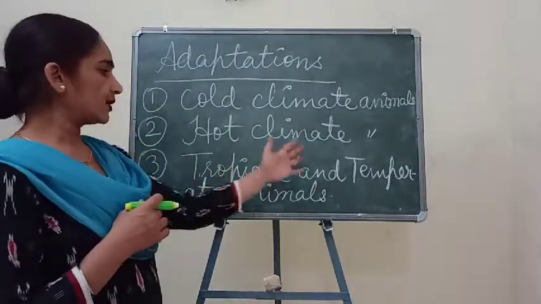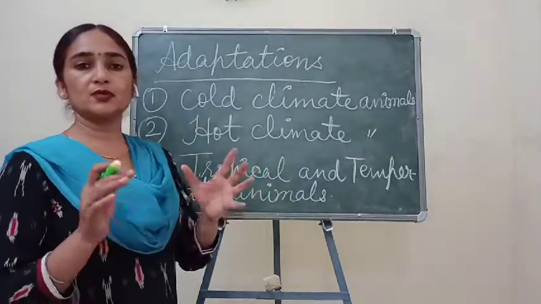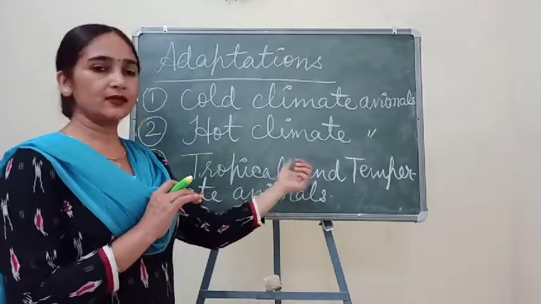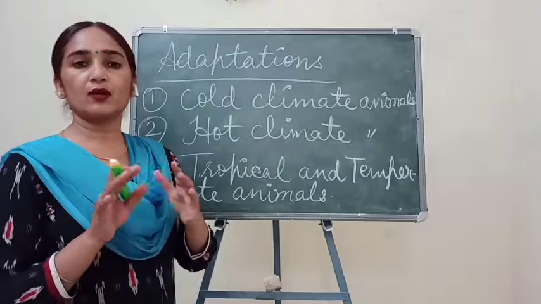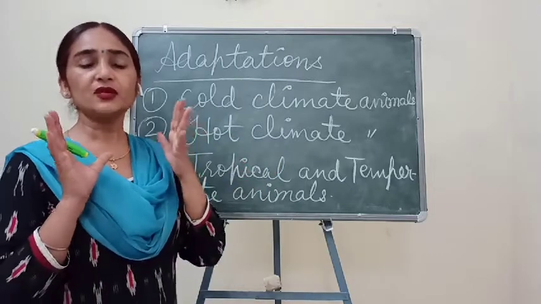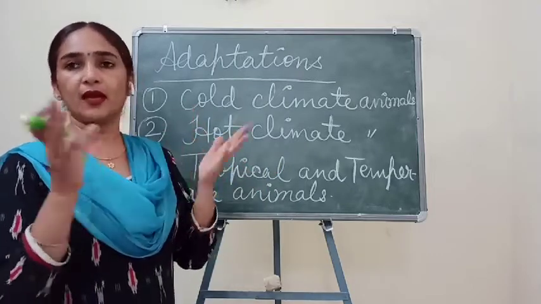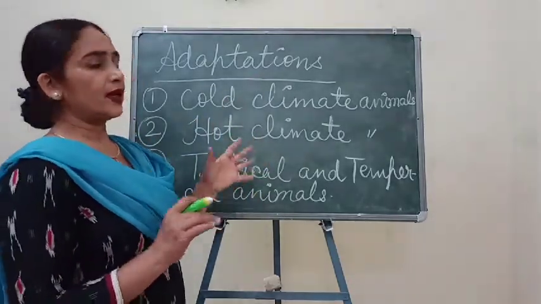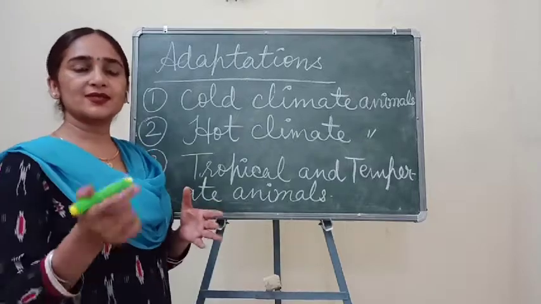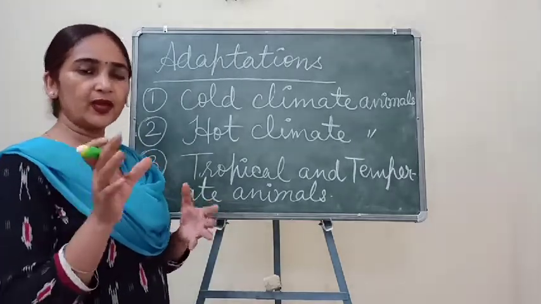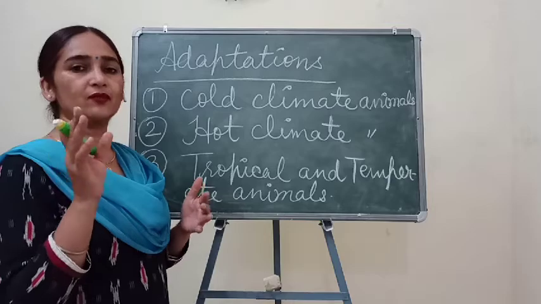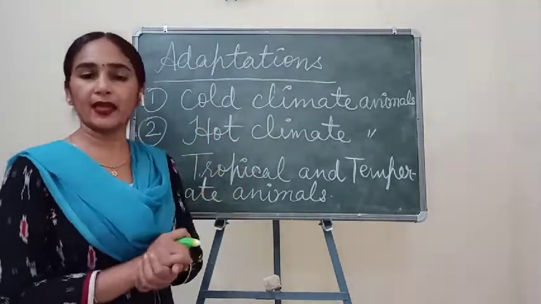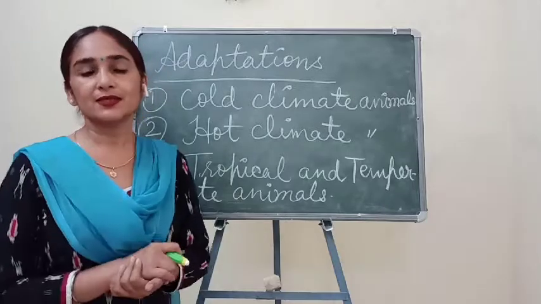And under the tropical and temperate category we will study some special animals which you generally cannot see in our environment. Okay, so let's see one by one. I'll show you through the pictures and I'll explain along with the pictures what kind of adaptations are present in these animals. So let's see the pictures.